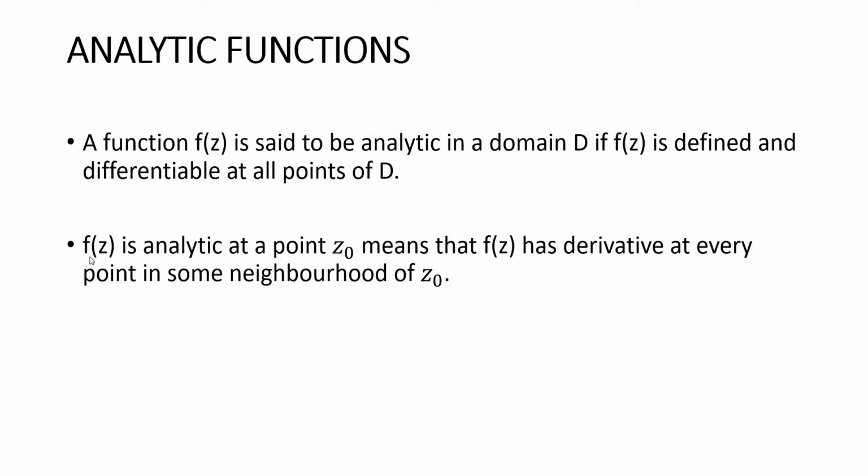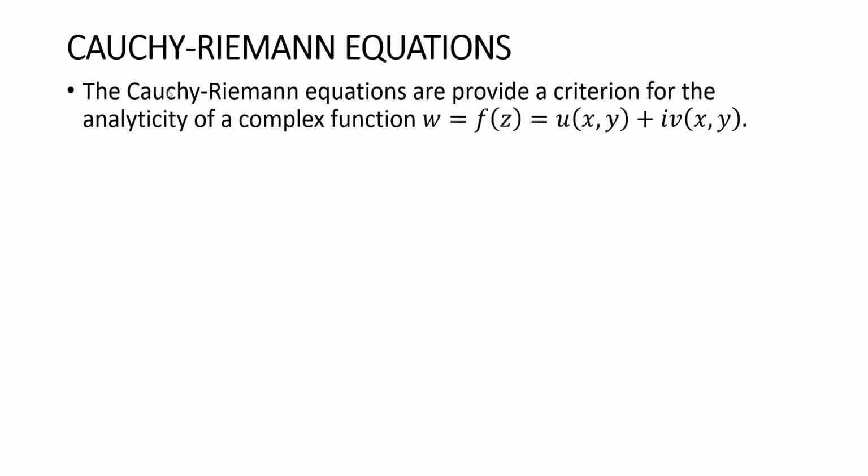Also, if a complex function f of z is analytic at a point z0, it means that f of z has a derivative at every point in some neighborhood of z0. So, the next important equations are the Cauchy-Riemann equations, and these Cauchy-Riemann equations are the necessary condition for a complex function to be analytic. The Cauchy-Riemann equations provide a criterion for the analyticity of a complex function w equal to f of z equal to u(x,y) plus i into v(x,y).